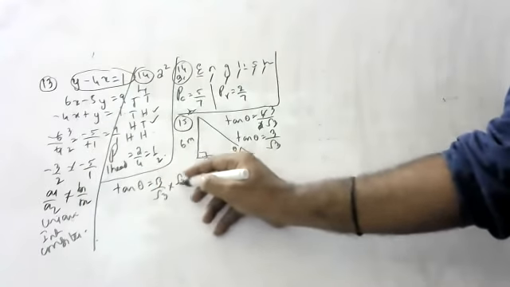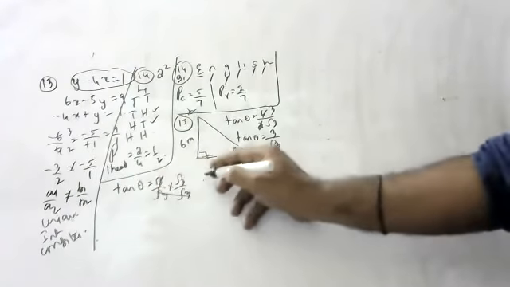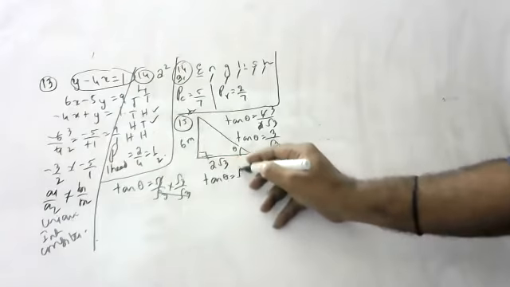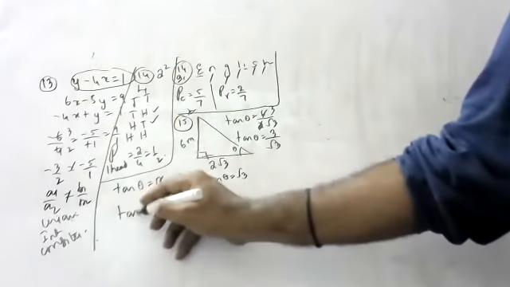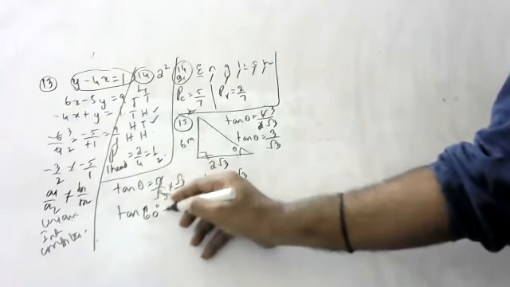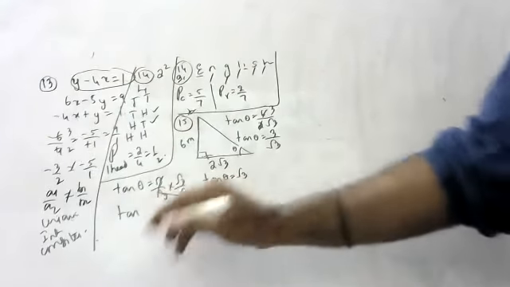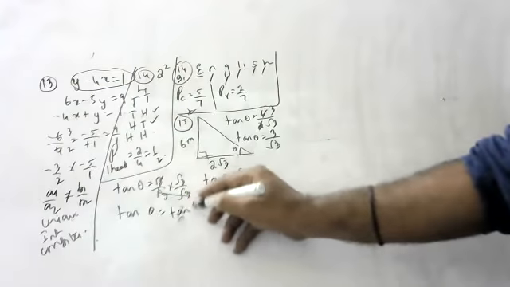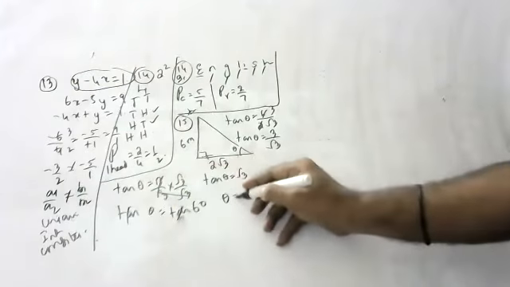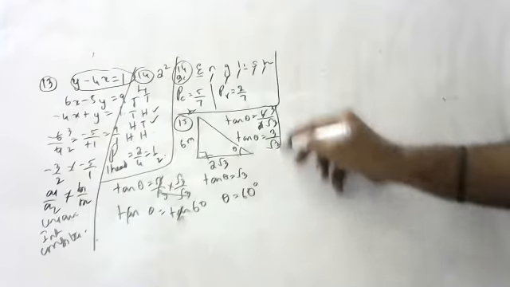Rationalize, children. Root 3 by root 3. 3 cancels. Tan theta is equal to root 3. Tan theta is equal to tan 60, children. So theta is equal to 60 degrees. 60 degrees is the angle of elevation of the sun.